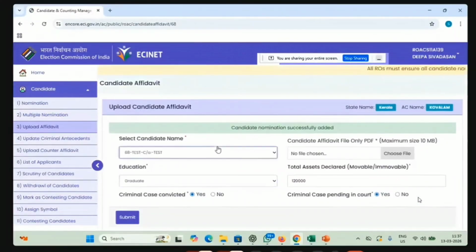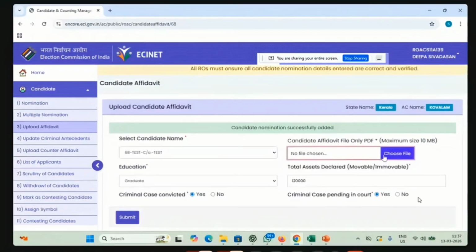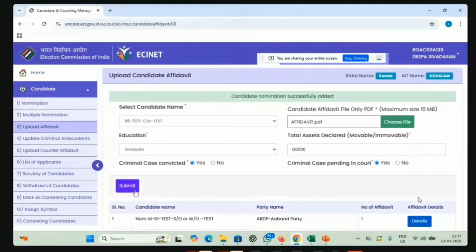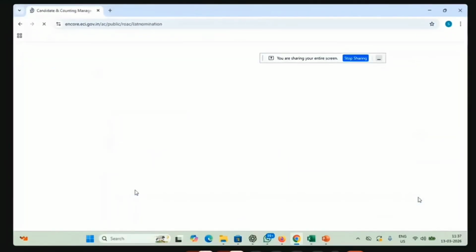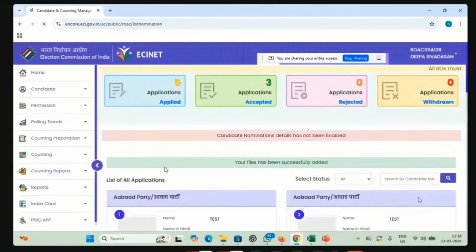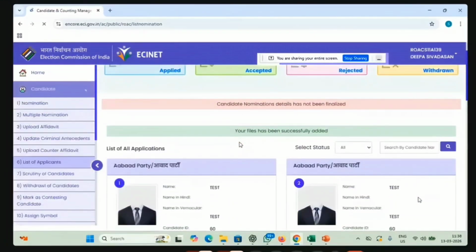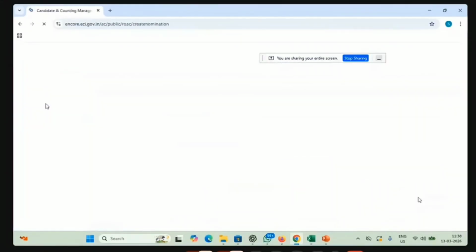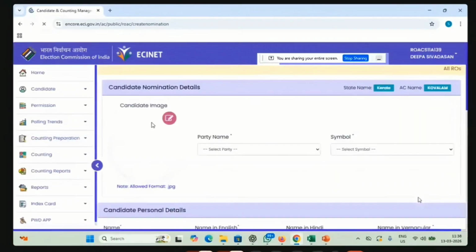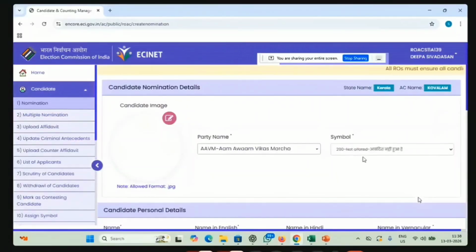The multiple nomination candidate submission has been done, and the affidavit will be different. So here again you have to upload the affidavit, fill in these details, and submit it. This is the case of multiple nominations. You have to accept it, and it has been successfully added. You got the message. But what if it is a single nomination? We will try one more nomination, a single nomination, and test on that.